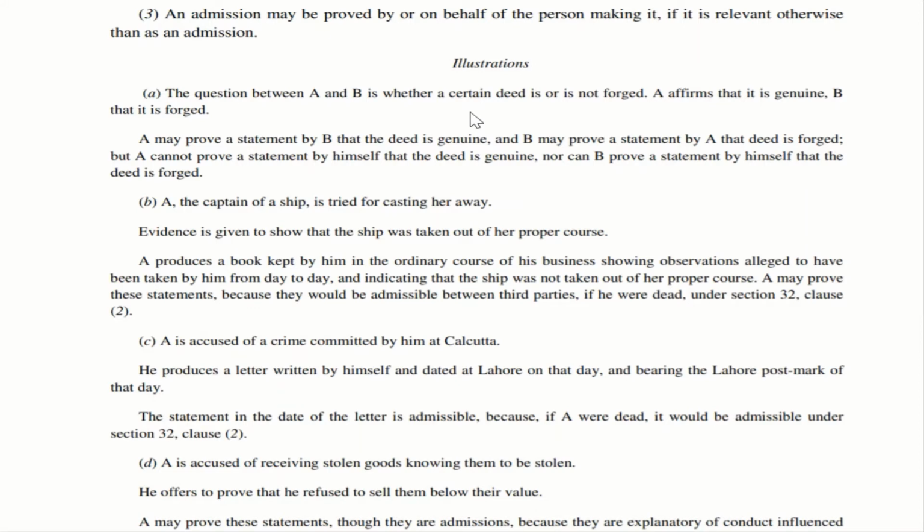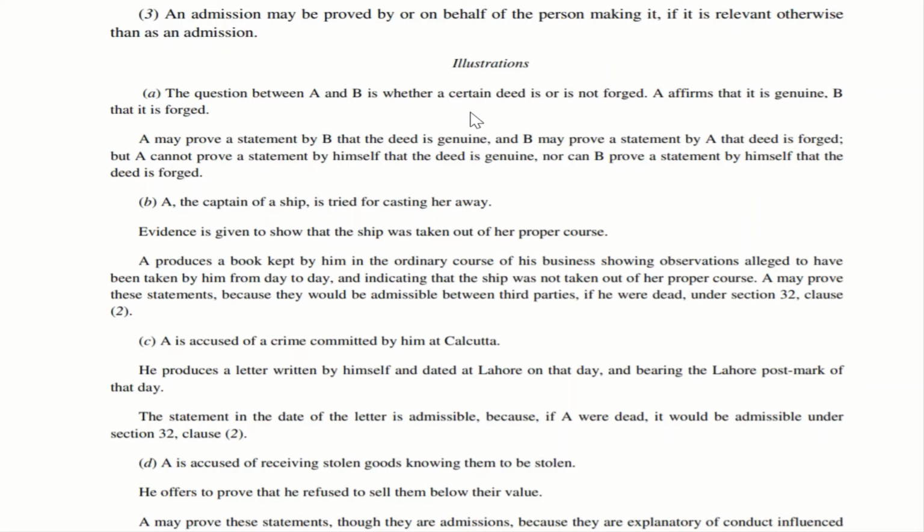Imagine B has said in the case that the document is forged, whereas sometime back he stated that the document is genuine. Then A can use this statement against B, and vice versa, B may prove a statement by A that the deed is forged.